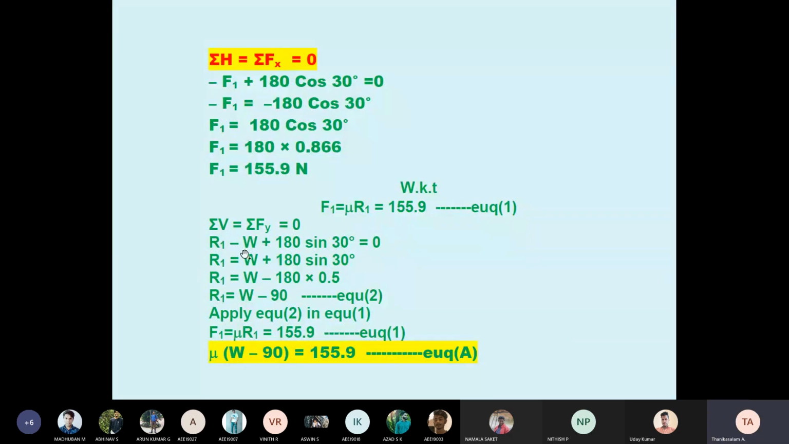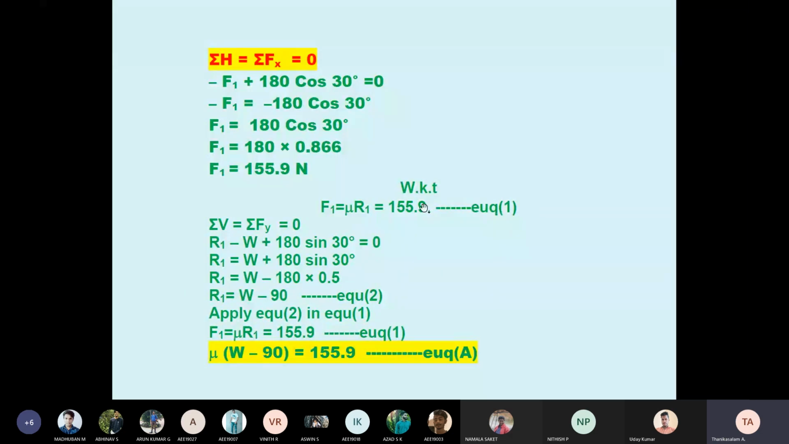This is minus W, this side plus. So 180 sin 30 on that side comes to minus, no? Minus 180 sin 30. See here, minus 180 is correct. So sin 30 is 0.5. So now apply the equation. R1 equal to W minus 90. 180 into 0.5 is 90, no? So R1 equals W minus 90.